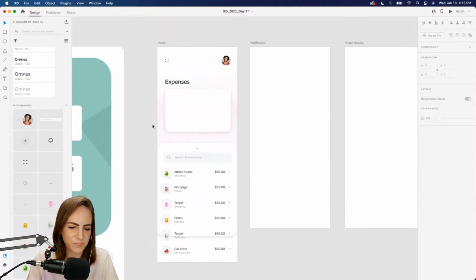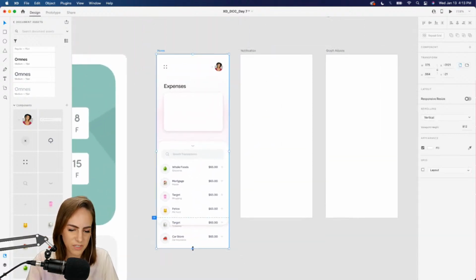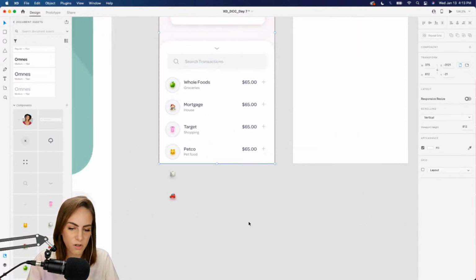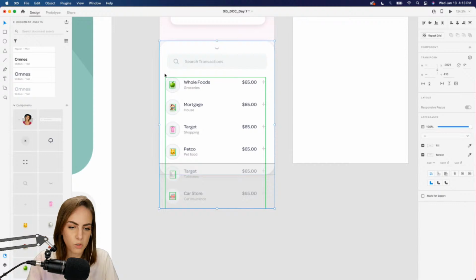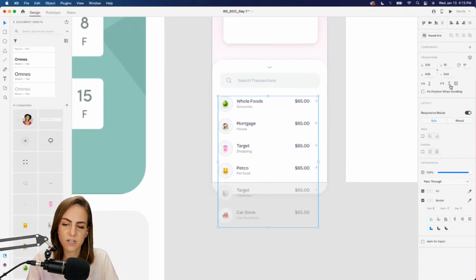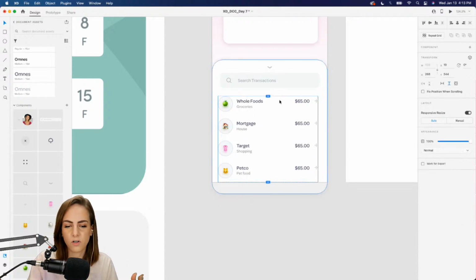Okay. So let's bring this back up. And then if you wanted to be able to scroll through all of those, let's group those together. Command G to group. And then if you come over here to your scroll options, just hit this middle one and that'll be your vertical scroll. So you can choose where you want the top of that to be.